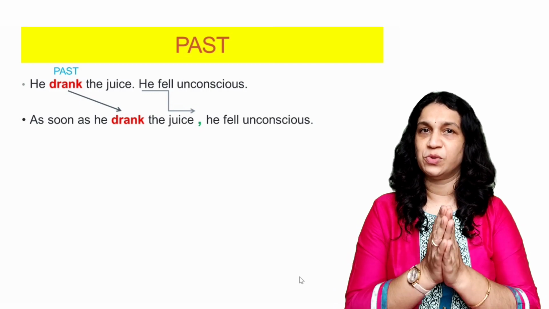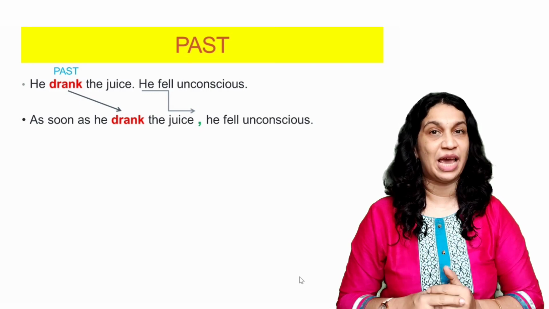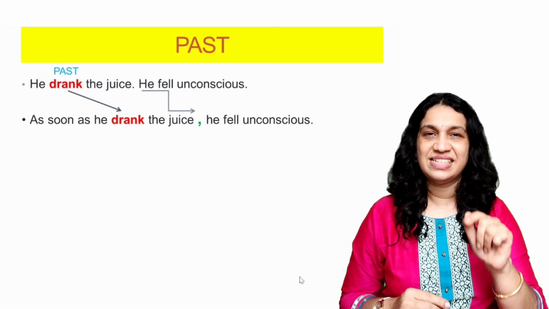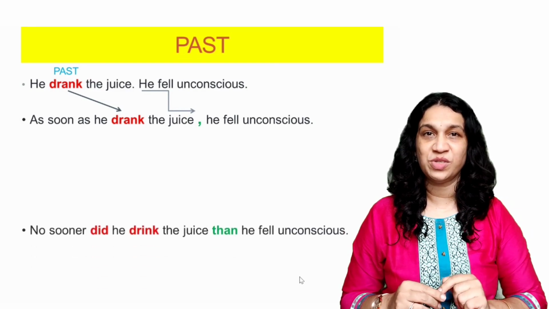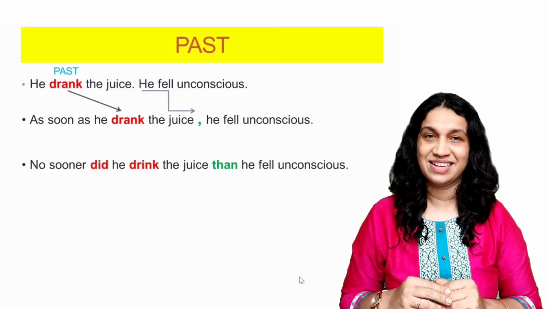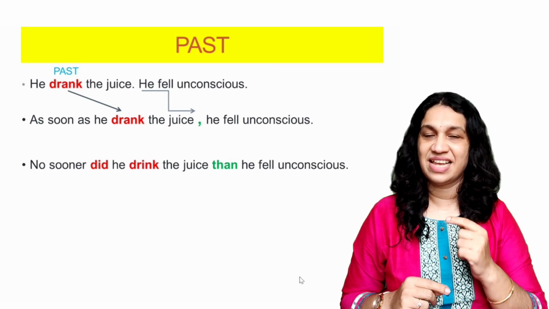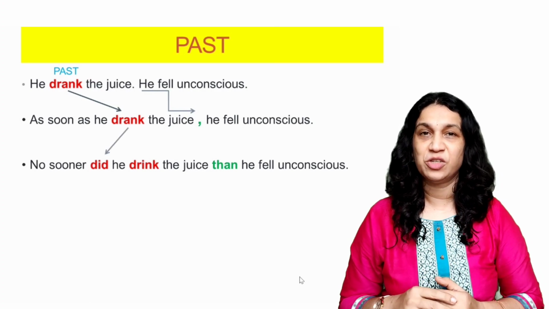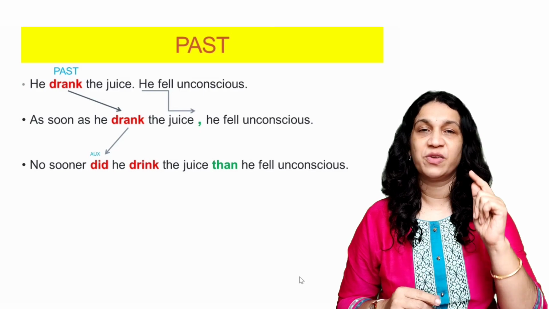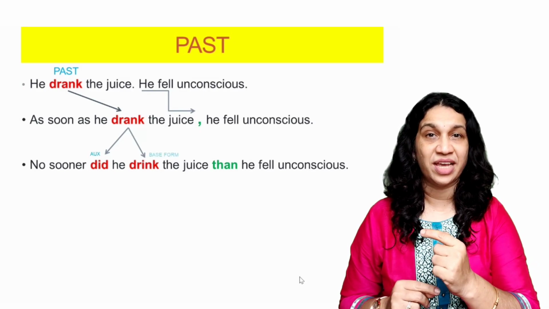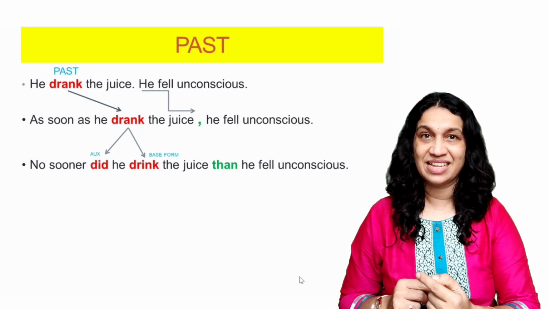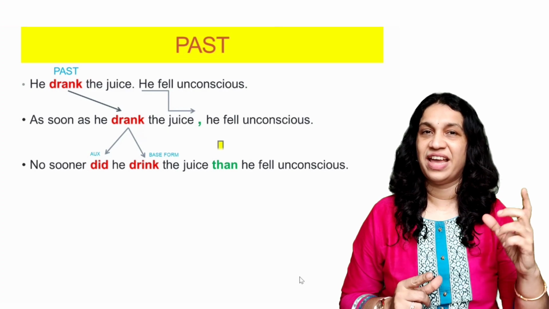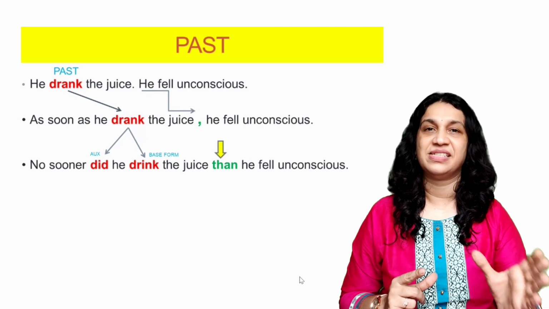But if you have to use no sooner, you have to be a little more careful. Because, let's see why. No sooner did he drink the juice, than he fell unconscious. Here in this sentence, we are going to use the auxiliary did plus the base form of the word drank, that is drink. So no sooner did he drink the juice and then you're going to put the word than, he fell unconscious. The rest of the clause remains the same.